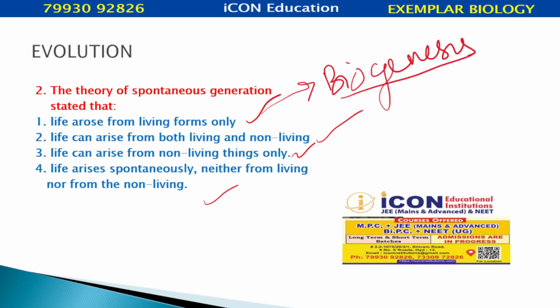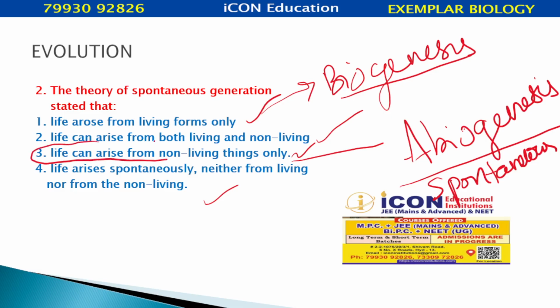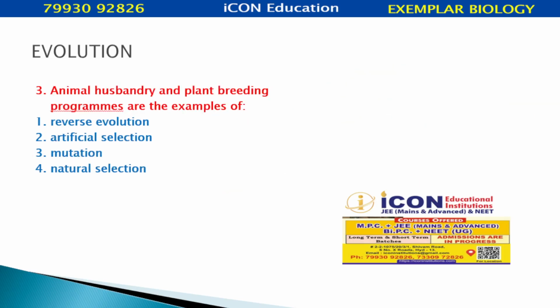The theory of spontaneous generation is the abiogenesis theory. So, what is our answer here? Abiogenesis theory was believed by Aristotle, Thales, Van Helmont, Empedocles. All these philosophers said life can arise from non-living things only. The theory of spontaneous generation, you may call it abiogenesis theory.